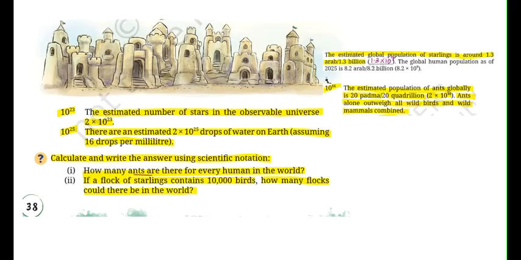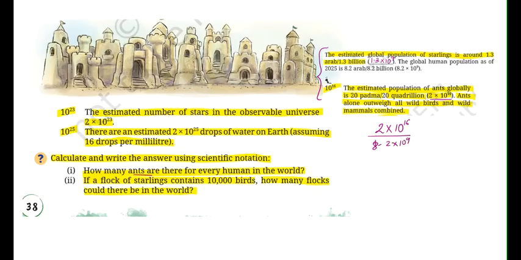So for part 1, I got this screenshot, which I have brought here, where they mention how many humans are there in the world and how many ants are there in the world. So as we got to know, the global human population is 8.2 into 10 to the power of 9 and ants population is here 2 into 10 to the power of 16. So let's find, we have to divide that how many ants are there for every human in the world. So 2 into 10 to the power of 16 will be divided by the global human population, which is 8.2 into 10 to the power of 9.